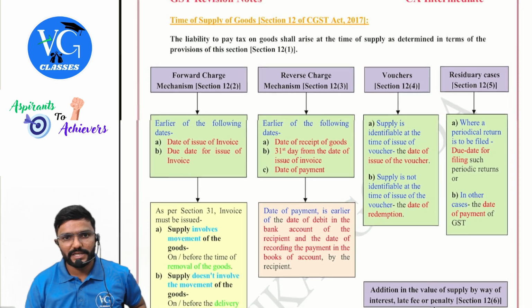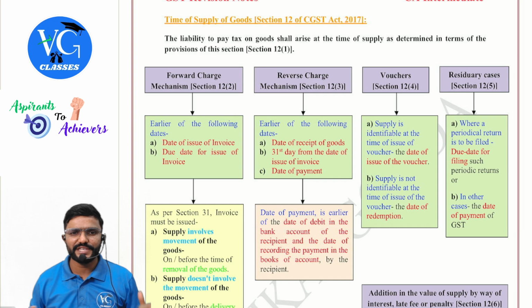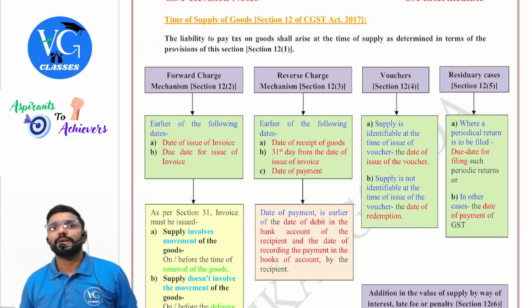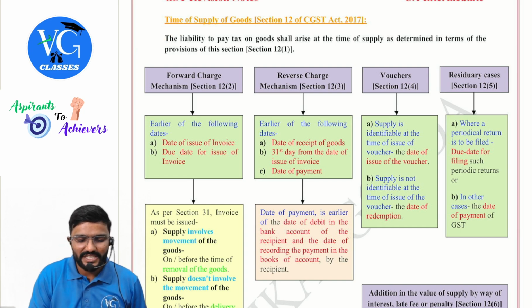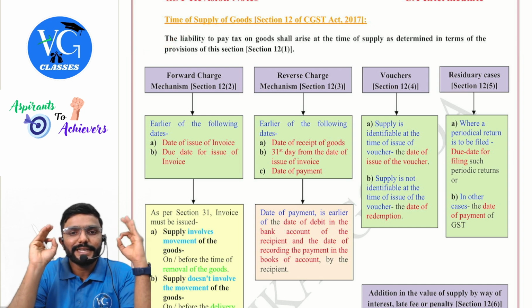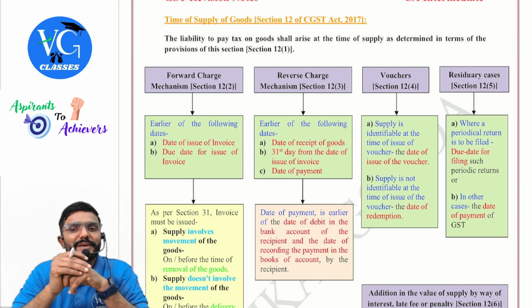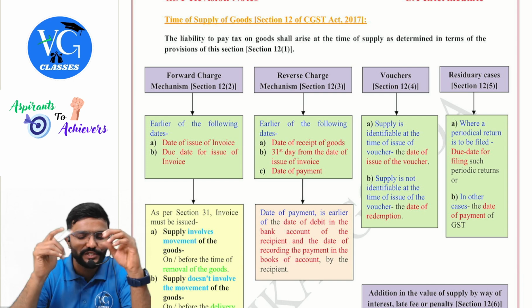I have made one single chart for goods. We will see that. Listen, easy guys, very small topic. Section 12 of the CGST Act talks about time of supply of goods. Subsection 1 is just like a heading. It is telling the liability to pay tax on goods shall arise at the time of supply as determined in terms of the provisions of this section.